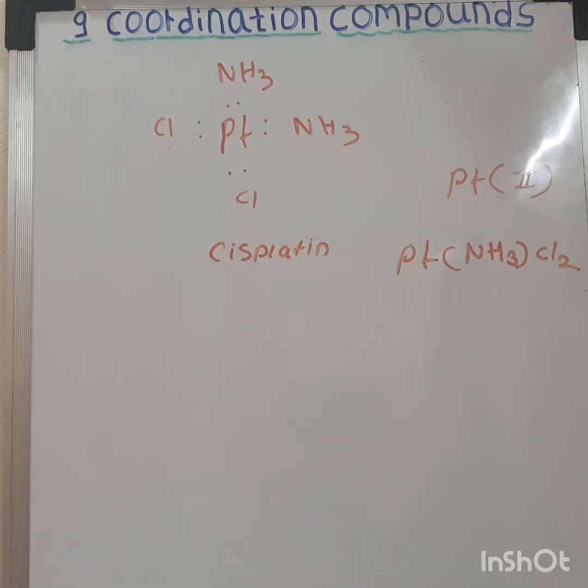So we can relate the metal-ligand coordination bond to a landlord and a paying guest. The landlord has a room in his house in which the paying guest stays by paying some amount. The paying guest can be related to the ligand which donates electrons, and the landlord to the metal atom which has a vacant orbital. So the ligand donates the electron pair and forms a coordination bond with the metal atom.